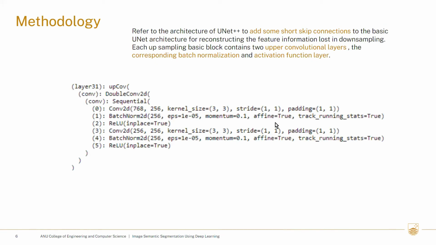Referring to the architecture of UNet++, we add some short skip connections to the basic UNet architecture for reconstructing the feature information lost in the downsampling process. However, after several experiments, we found that the feature information of the underlying layer, which is the end layer of downsampling in our model, the convolutional layer that has an output channel of 512, may be affected by the feature information of the other layers during the upsampling. So this will affect the prediction results.